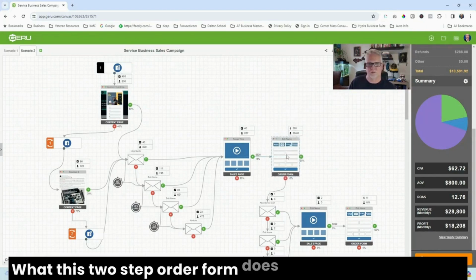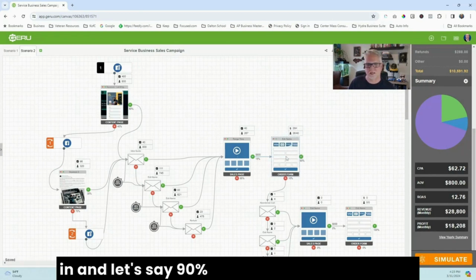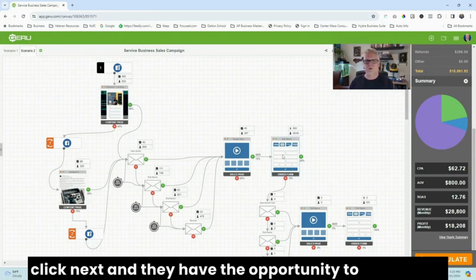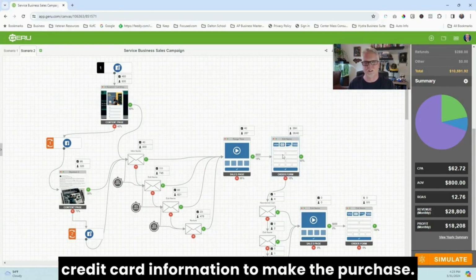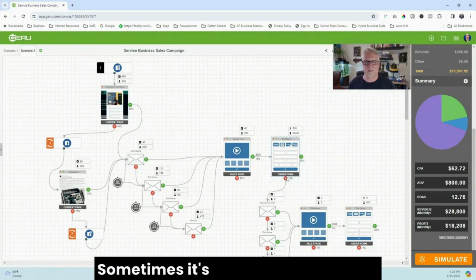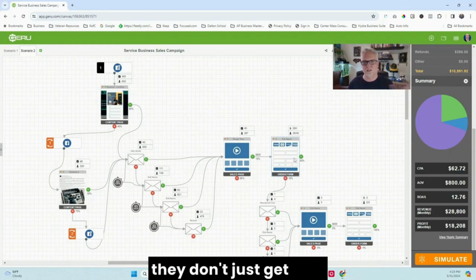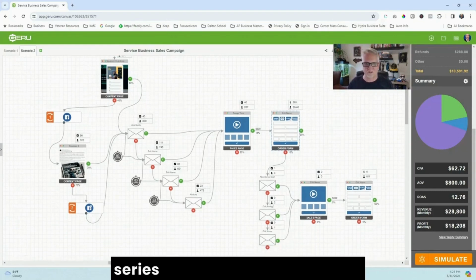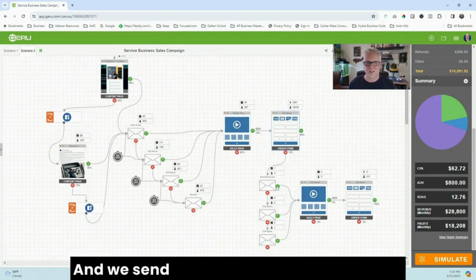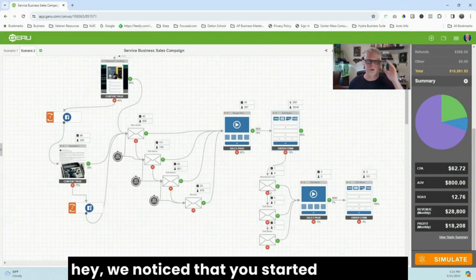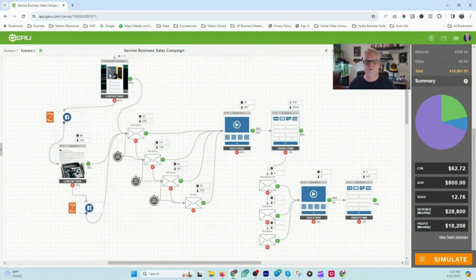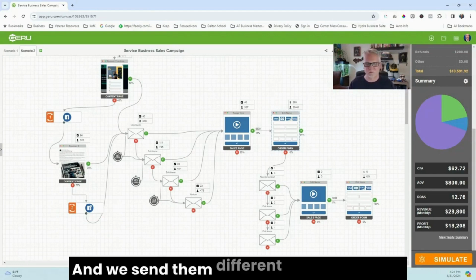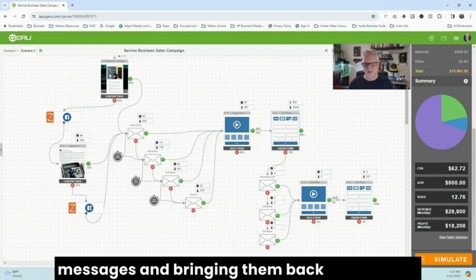What this 2-step order form does is when somebody goes in and let's say 90% of them put their name and email address in there, and then they click next, and they have the opportunity to put in their credit card information to make the purchase. Let's say 10% don't do that. Sometimes it's higher. But those 10%, they don't just get lost. We know that they filled out the form but didn't complete the order. So we start sending them a different series of emails and a text message saying, hey, we noticed that you started your order. What can we help you with? What happened? Where did you go? I hope nothing tragic happened, right? And we send them different emails and text messages, bringing them back so that they can come back and complete their order.